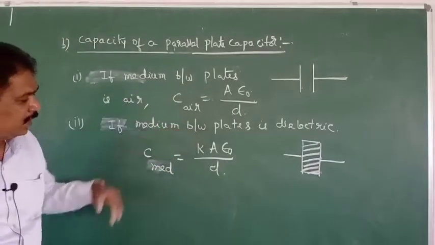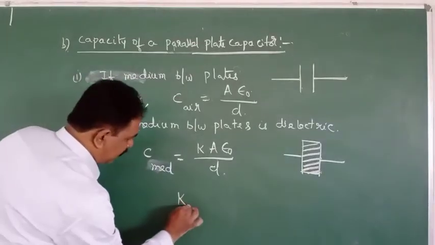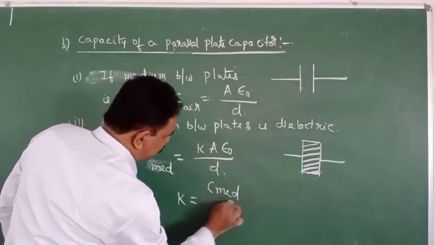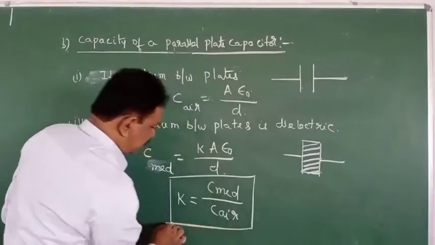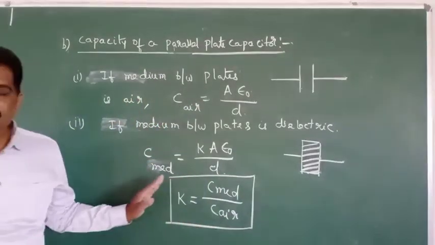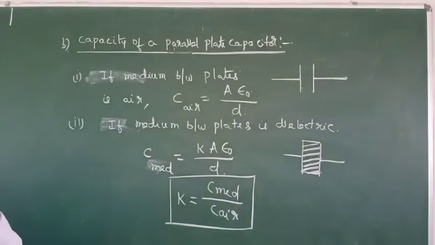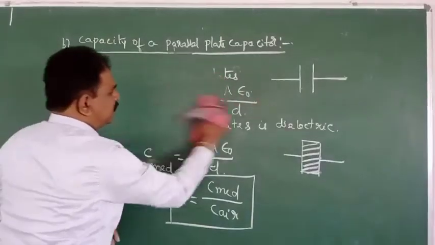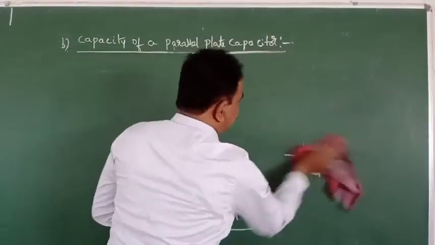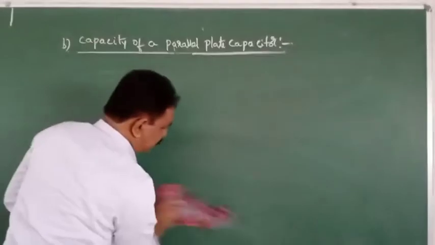This by this value will be equal to K. So K is equal to C medium by C air. This is the formula. Now some portion is dielectric, some portion is air. Then what is the capacity formula?